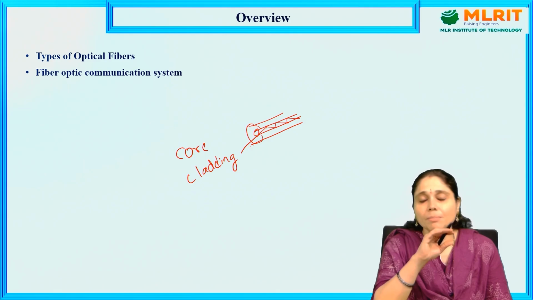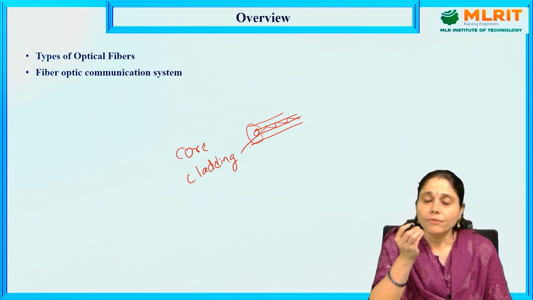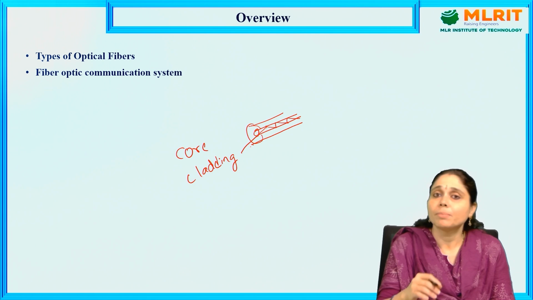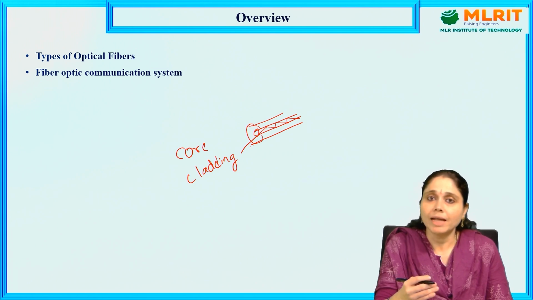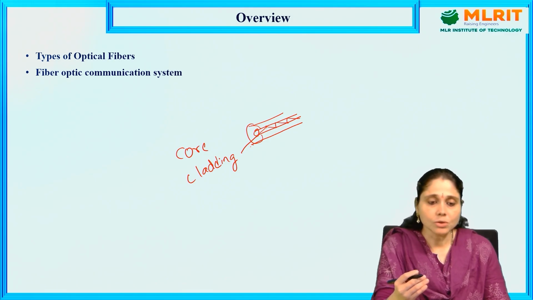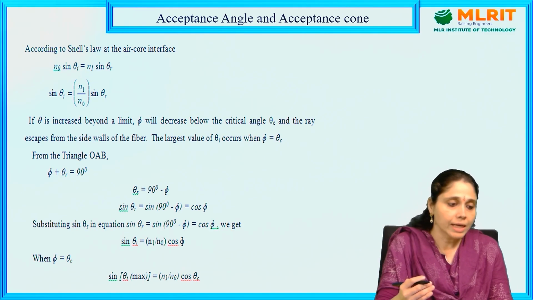What is the major thing here that gives the different types of optical fibers? The different types depend upon the refractive indices. In the previous video lecture we learned what a refractive index is.